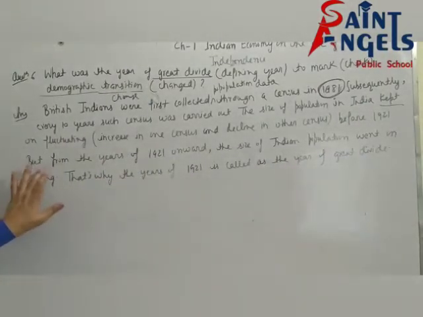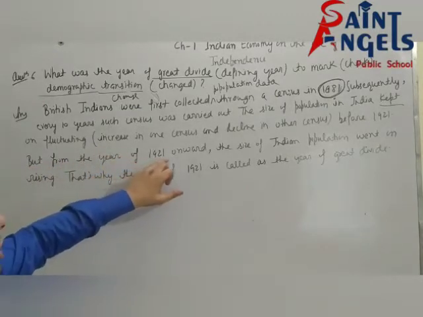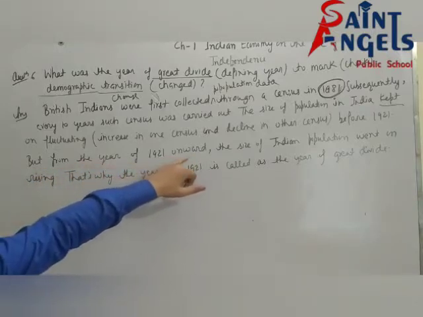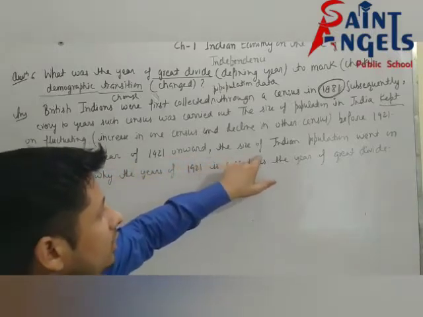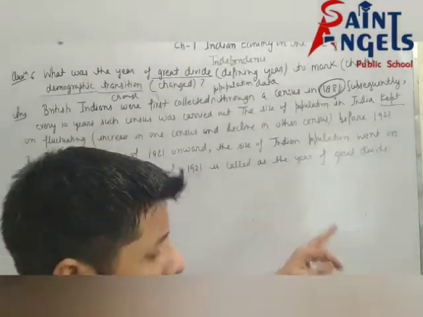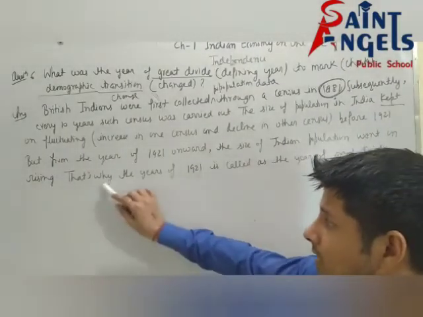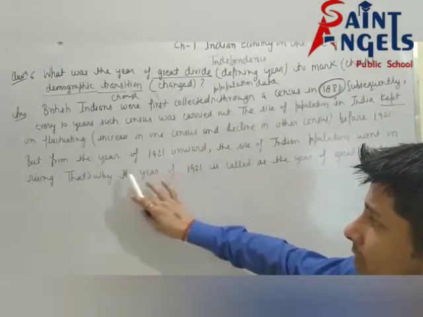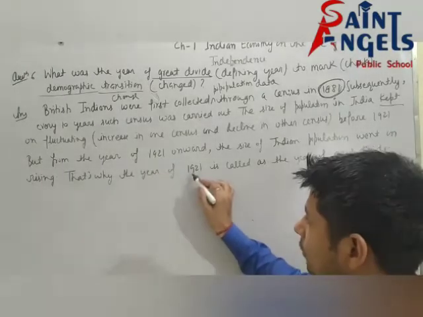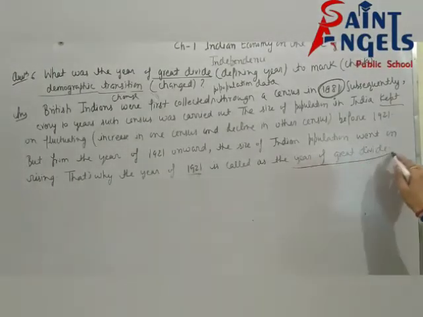But from the year 1921 onward, the size of the Indian population went on rising. That's why the year 1921 is called the year of great divide.